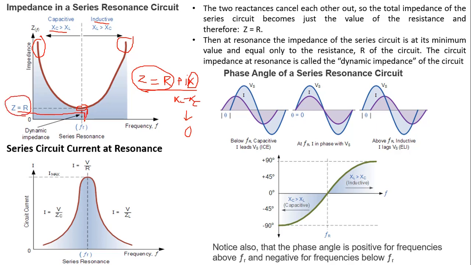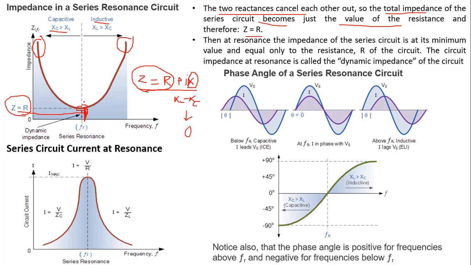Now this part of the impedance is what we call dynamic impedance. The two reactances cancel each other out so that the total impedance of the circuit becomes the value of resistance, and therefore Z is equal to R. At resonance, the impedance of a series circuit is at its minimum value.